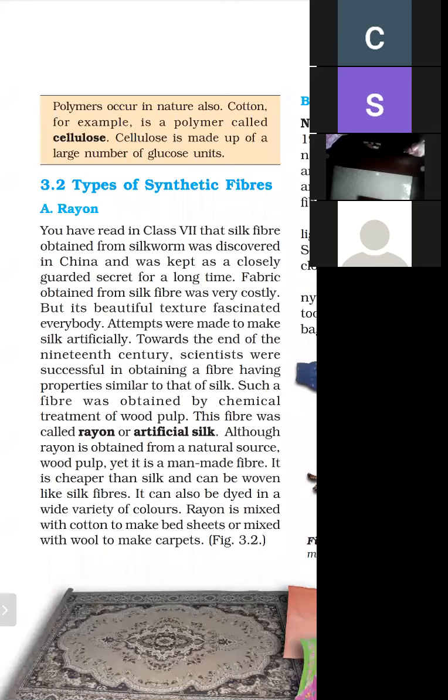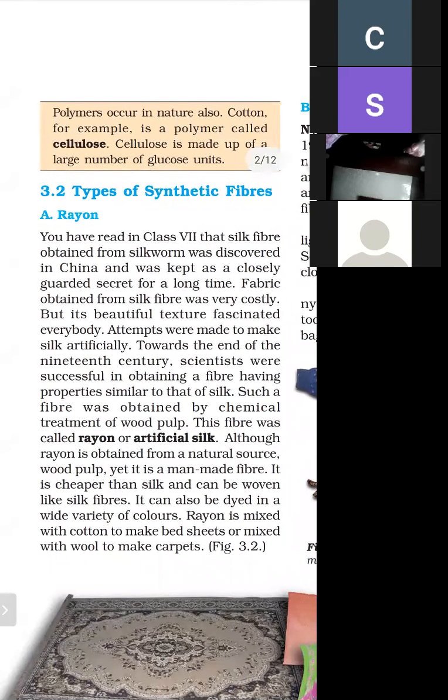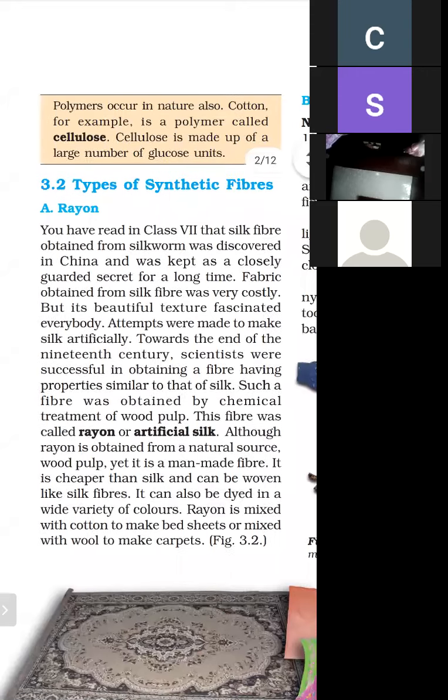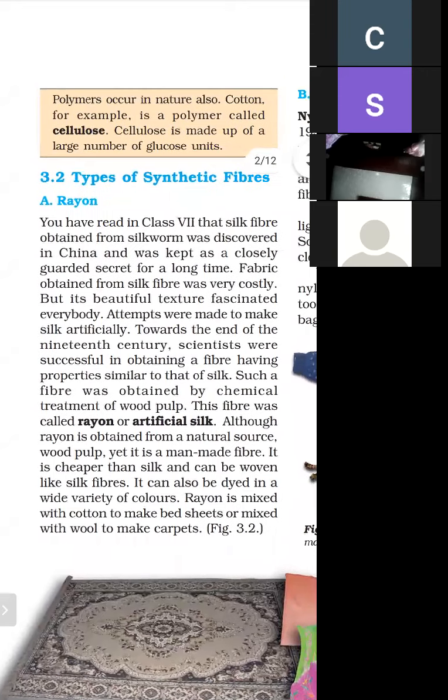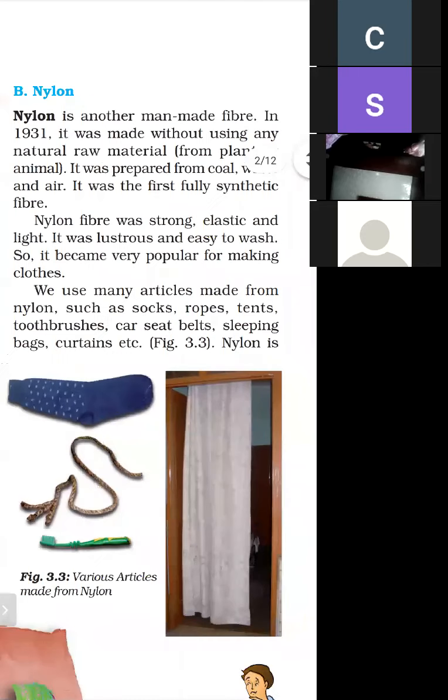And what are the uses of rayon? When rayon is mixed with cotton, it is used to make bed sheets. And when it is mixed with wool, it is used to make carpets. And what is another use of rayon? When it is dyed, it gives various colors, and this is used by human beings. And these are the uses of rayon. Next is nylon. Nylon is another man-made fiber.